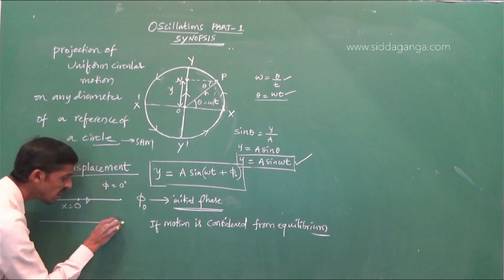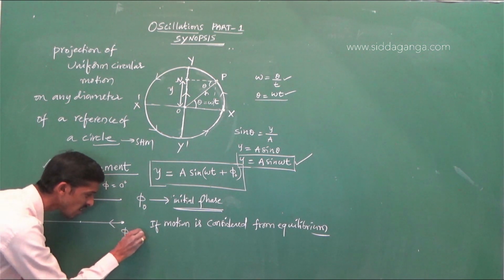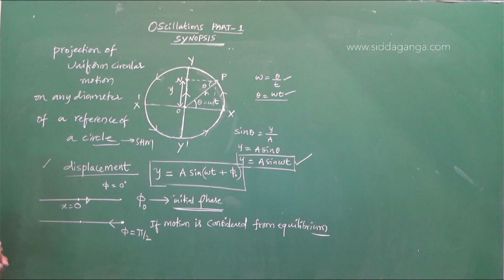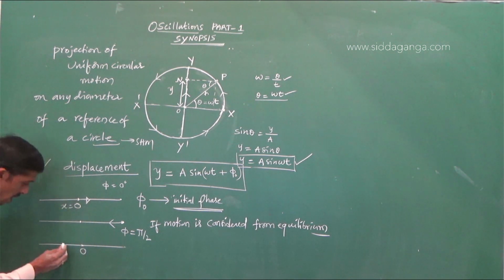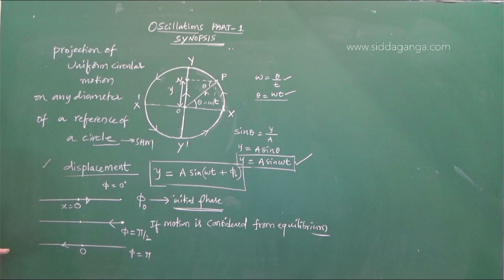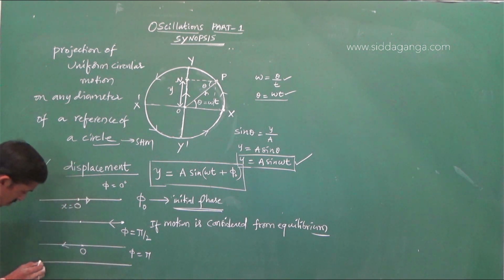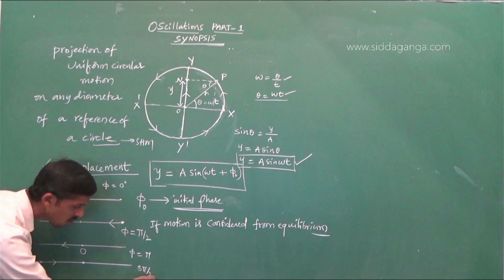If the particle's motion is started from an extreme position, what is the initial phase? Pi by 2. If the motion is started from equilibrium but along the negative x direction, then the phase will be 180 degrees. If the motion is started from the extreme point but from the negative x direction, the phase will be 3 pi by 2.